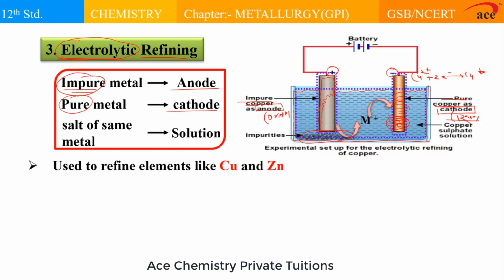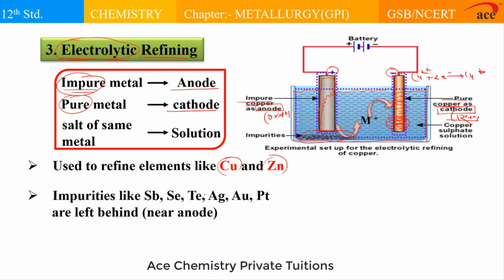It is used to refine metals like copper and zinc. The impurities collected at the base of the anode, referred to as anode mud, can consist of Sb, Se, Te, Ag, Au and Pt.